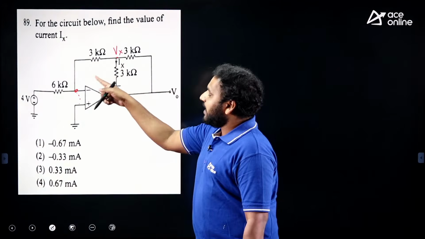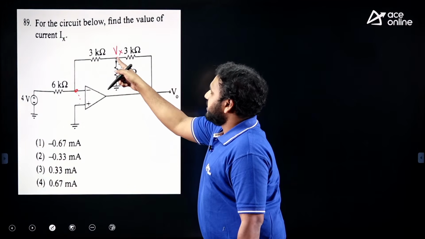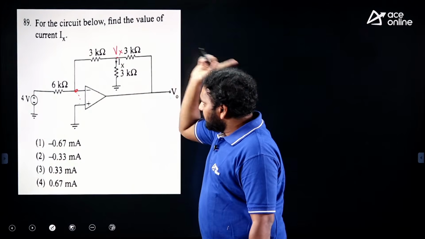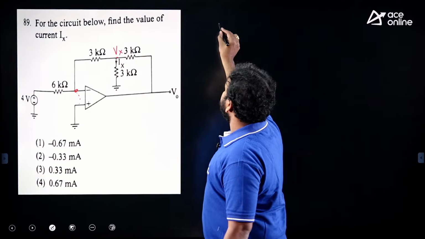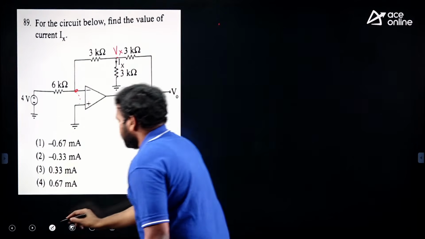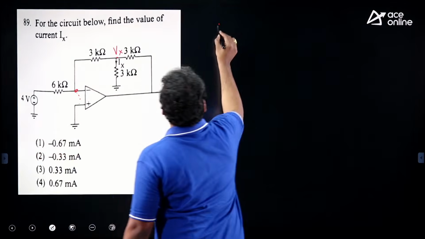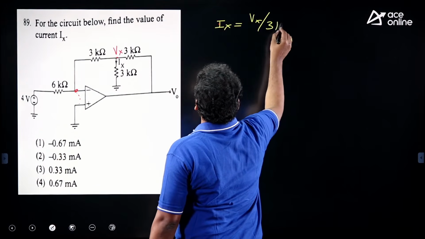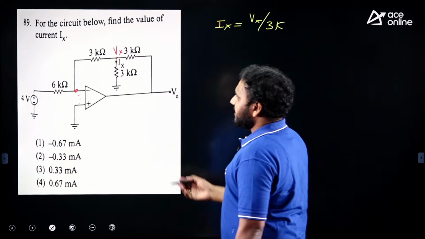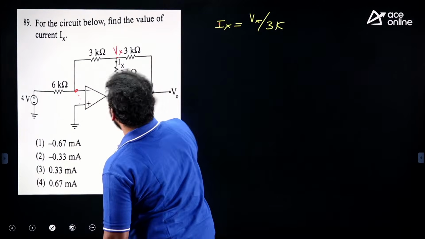To find the gain, as we have done in class, we need 2 node equations. But here we need only 1 node equation. If you find Vx, that's enough. Ix is equal to Vx by 3k. You please do the calculations, but I will write the node equation. This is 0 volts, right?